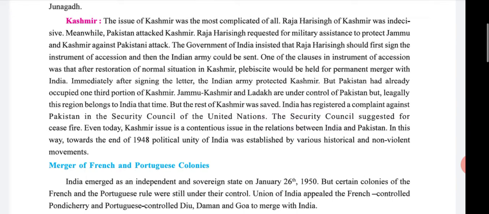Pakistan occupied one-third portion of Kashmir. Jammu and Kashmir and Ladakh are under the control of Pakistan, but legally this region belongs to India. But the rest of Kashmir was saved. India registered a complaint against Pakistan in the Security Council of the United Nations.